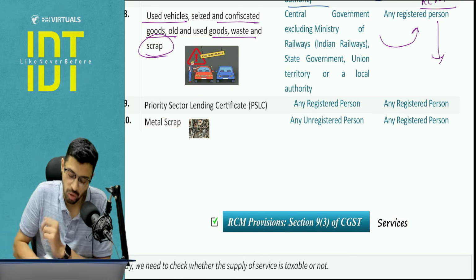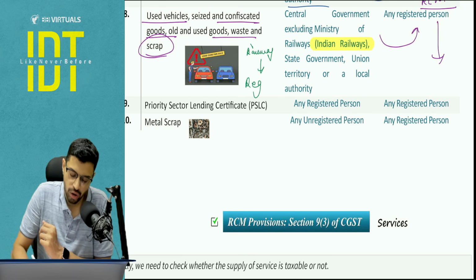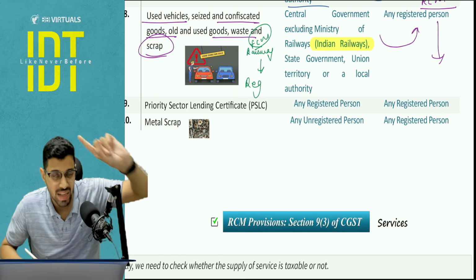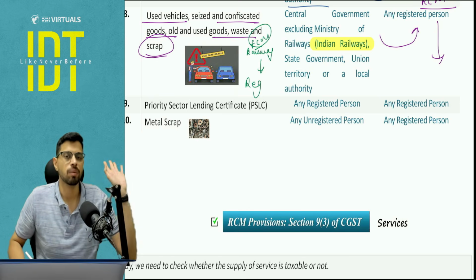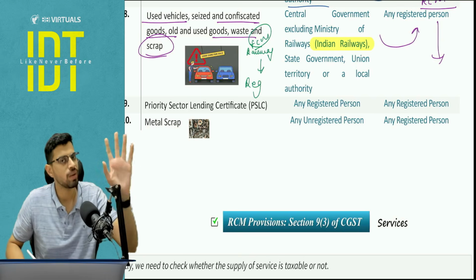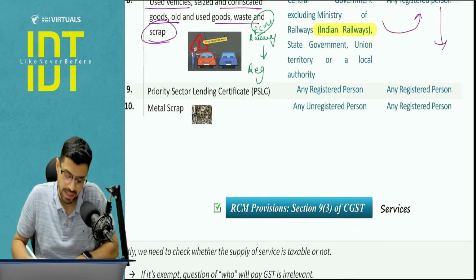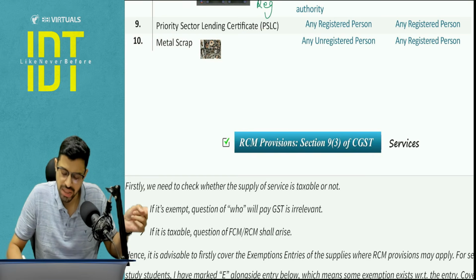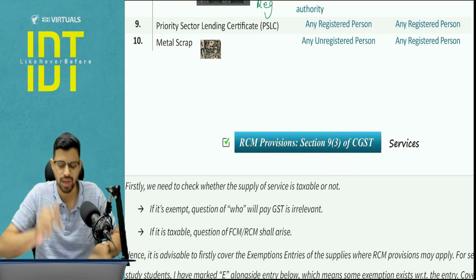Second important point to be noted, Indian Railway is not covered. So if tomorrow Indian Railway is going to supply any goods to a registered person, forward charge mechanism will apply. This field factor you can learn for further reference also, that whenever the supplier is Indian Railway, the FCM is going to apply, not reverse charge mechanism. It has to pay tax, it has to take the headache of paying the tax. Priority sector lending certificate, this we have already covered in chapter number 1. Registered to registered does not matter, reverse charge mechanism will apply.